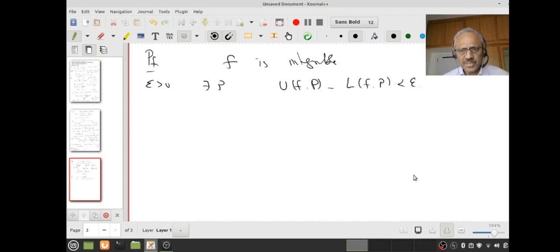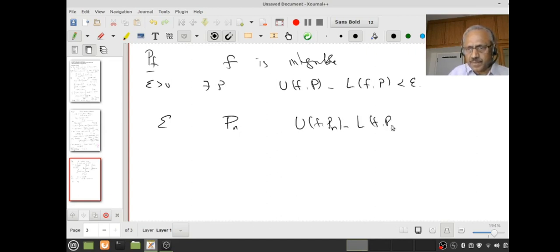For this given epsilon, for each n there is a partition Pn so that U(Pn) minus L(Pn) is less than epsilon, because the fn's are integrable.